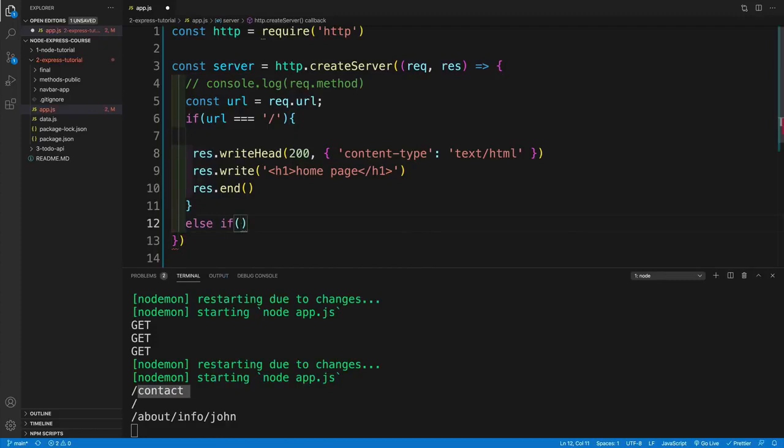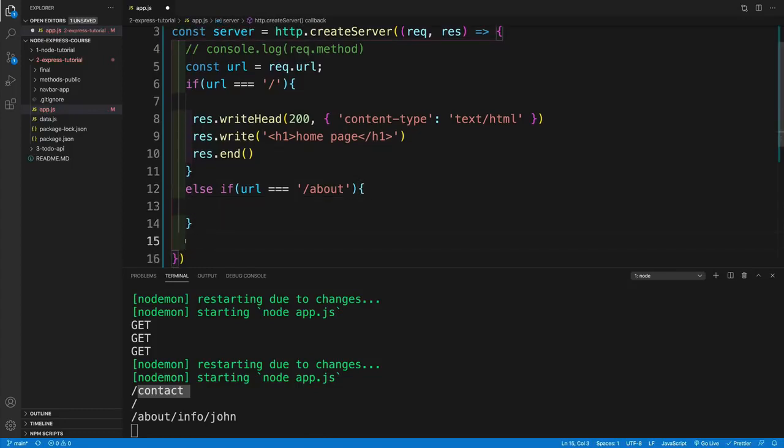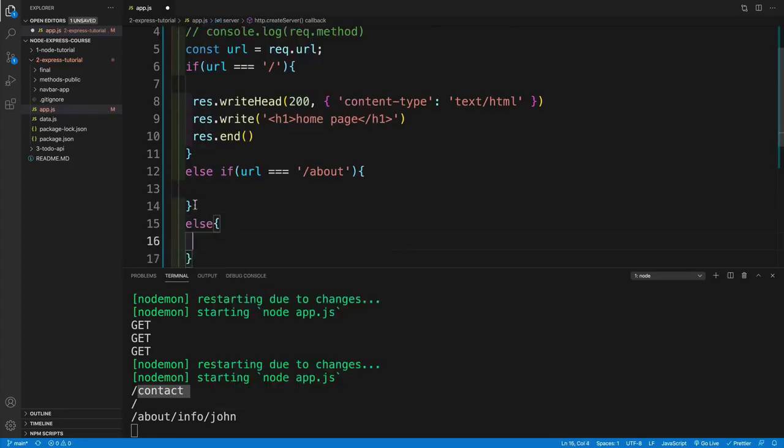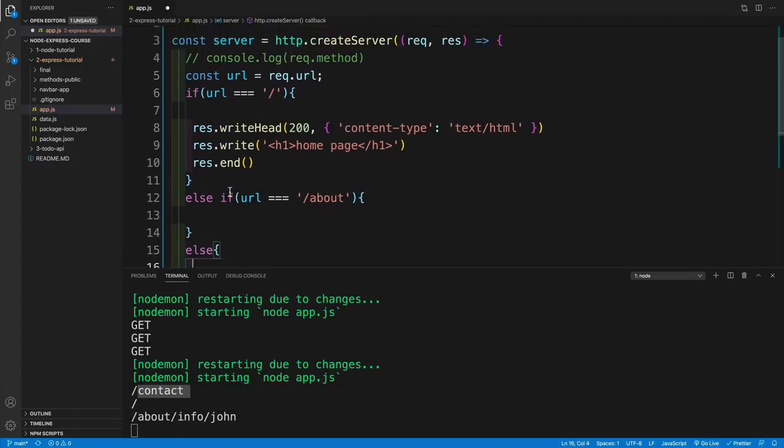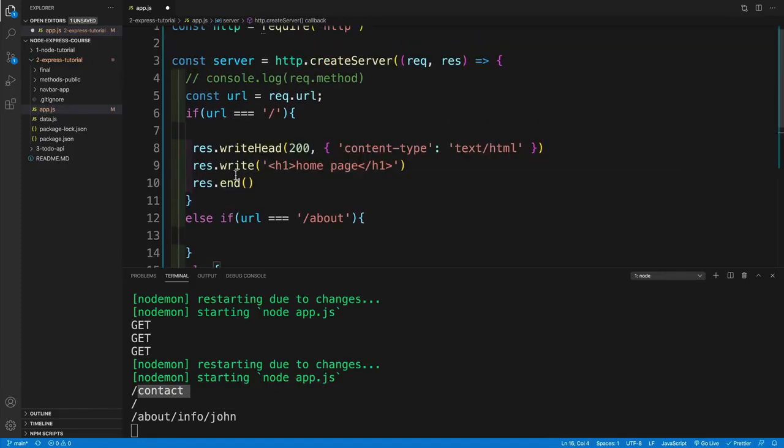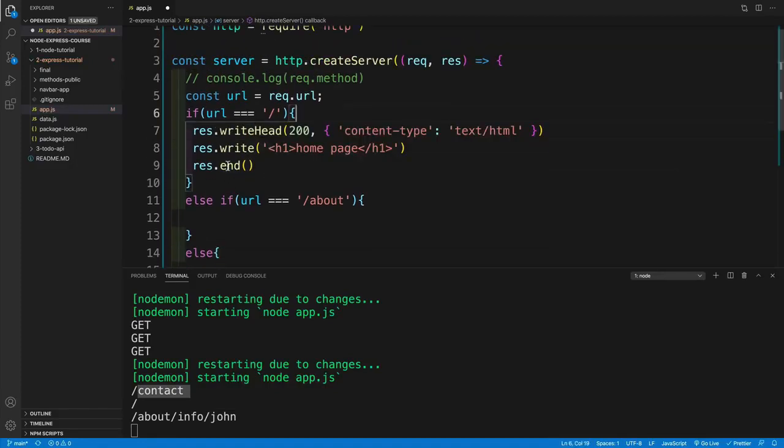So let's grab these 3 lines of code and move them up. And now, of course, I would want to set up else if. Now, I'll just set up one for the about page. So if URL is equal to about page, then we'll do something else. And if none of those match, well, then I'll just say else, and I'll send back 404.